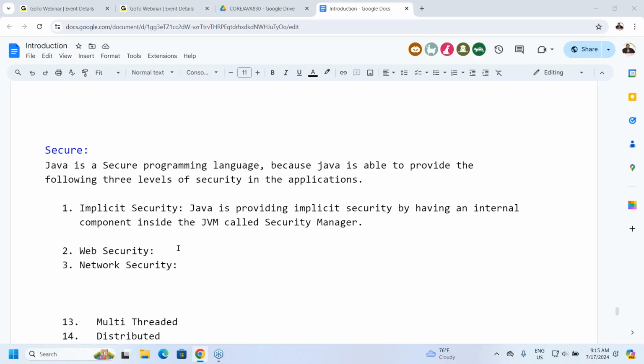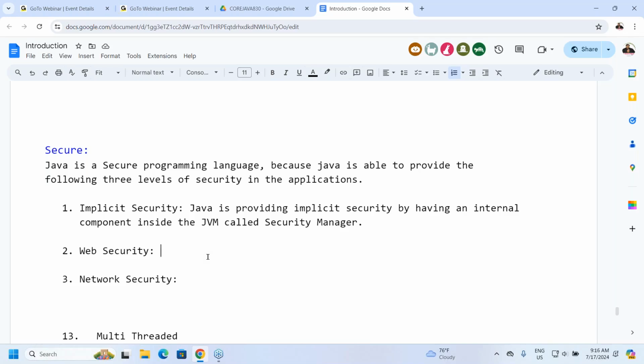Next, coming to web security. Before understanding how Java is providing web security, first understand what web security is. Then after that we will think about how Java is providing web security. What is the meaning of web security? I'll ask some questions to you, now try to understand it.